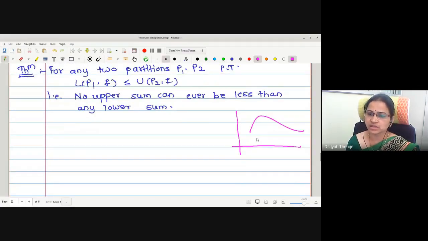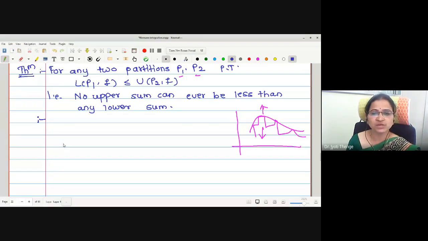Whatever is the partition, where is your lower sum going to lie? This is going to lie below the curve. And where is your upper sum going to lie? This is above the curve. Therefore, whatever different partition you take, for those different partitions also, upper sum is always going to lie above the curve and lower sum is always going to lie below the curve. Therefore, one can say that no upper sum can be less than any lower sum.